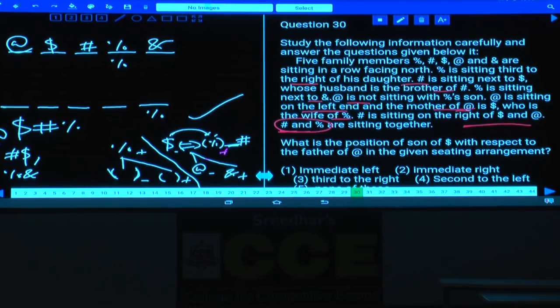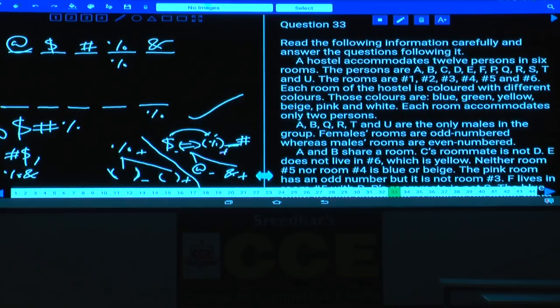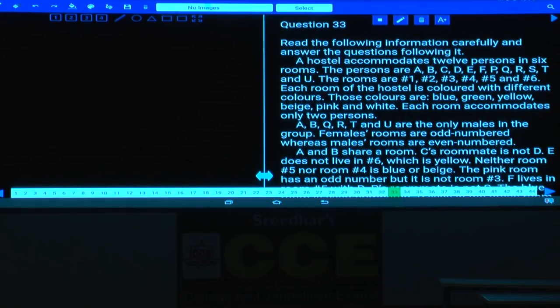Among these, A, B, Q, R, T and U are the only males in the group and the remaining 6 persons are females. Among these 12 members, how many males and how many females are there? There are 6 males and 6 females. Tell me who are the males here? The males are A, B, Q, R, T, U, and the females are the remaining persons.